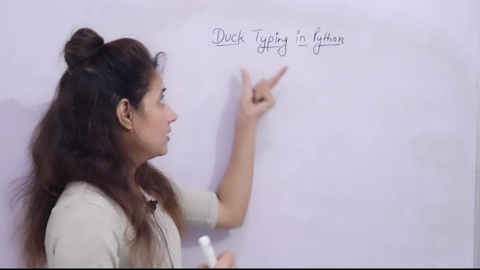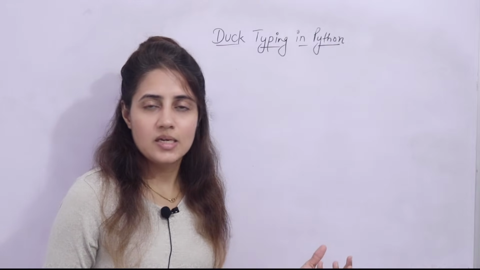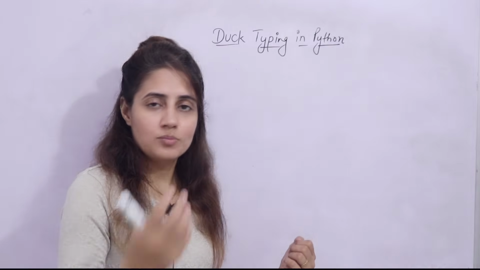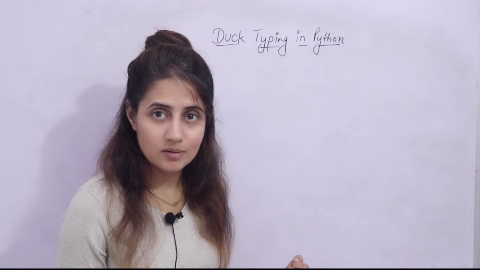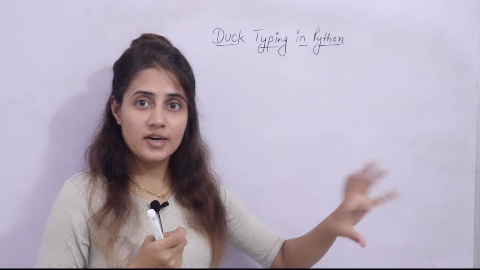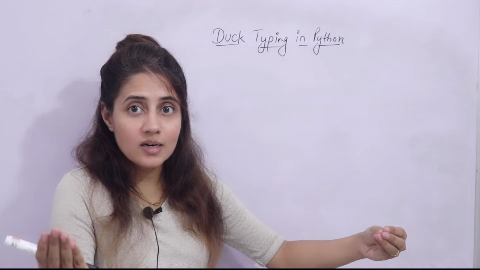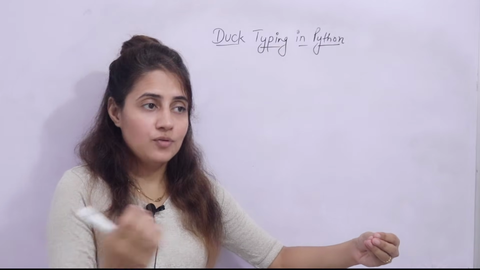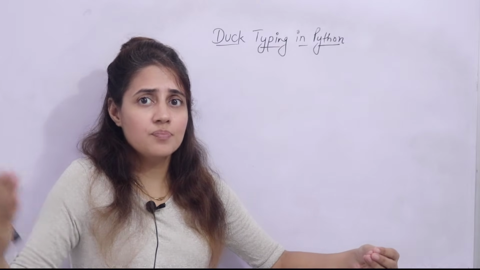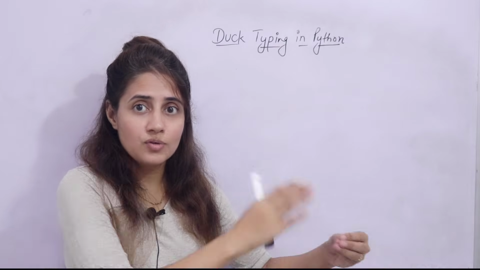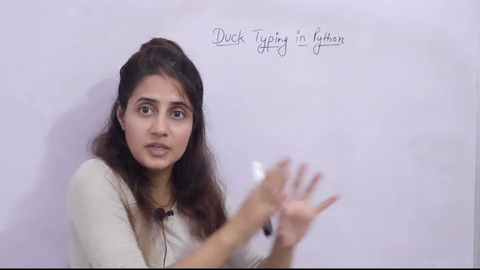So first, this term duck typing basically comes from an old saying, and that is, if it walks like a duck, swims like a duck, quacks like a duck, then it probably is a duck. Means if there is a bird which is not actually a duck, but it swims like a duck, quacks like a duck, walks like a duck, then we can consider it as a duck. Means we are judging the bird based on its behavior.